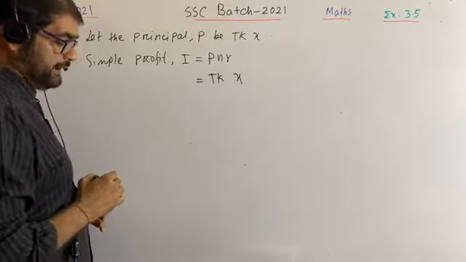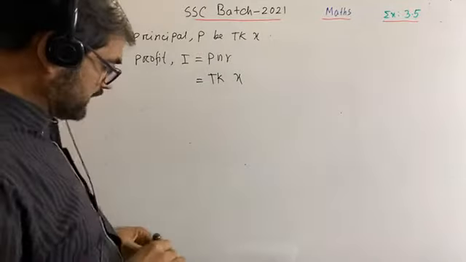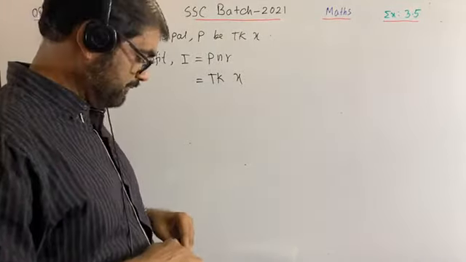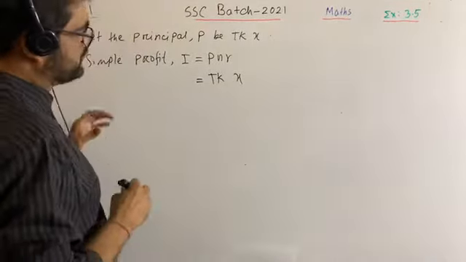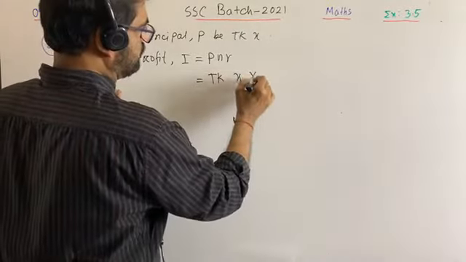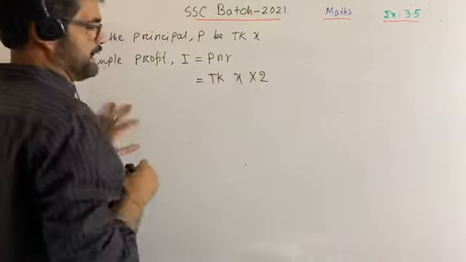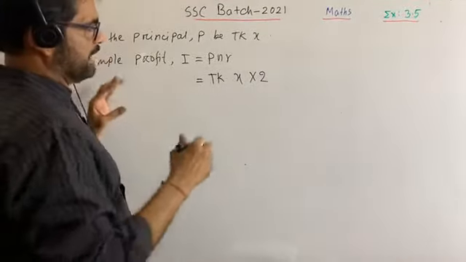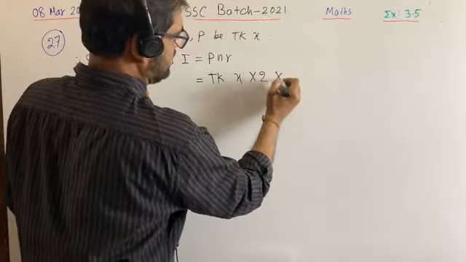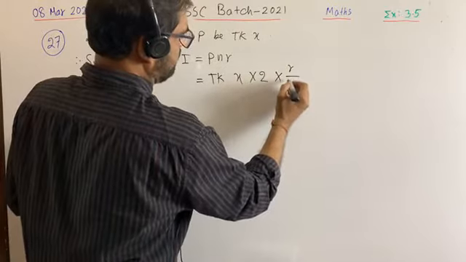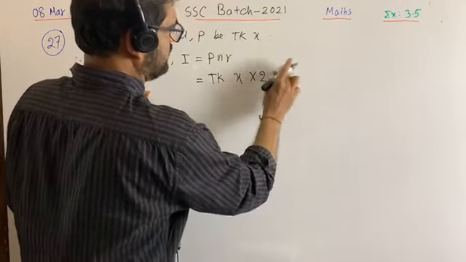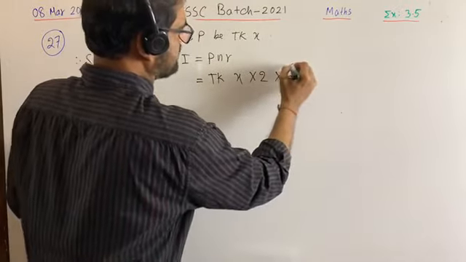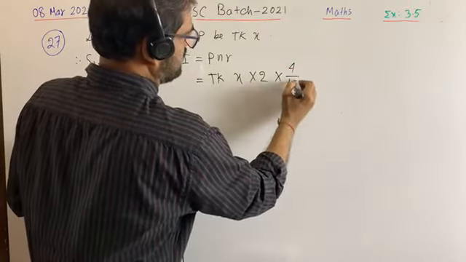What is N? In this question, N means time is given as 2 years, so into 2. What is R? R means rate of profit, R by 100. Here R is given as 4%, so 4 by 100.